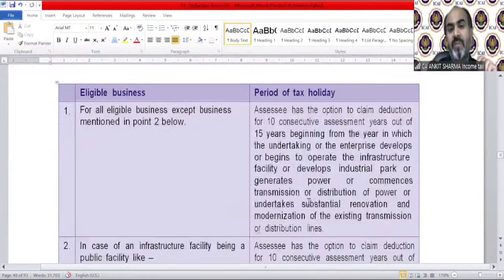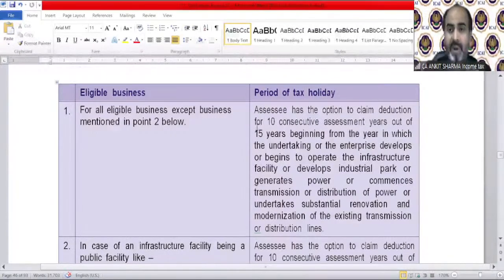Period of tax holiday, we have two kinds of options. For all eligible businesses except the business mentioned in point number 2. If you are carrying an infrastructure facility, a lot of things will fall under the definition of infrastructure, like road construction, bridge, toll, etc. So if you are conducting any activity except in point number 2, in that case, you can avail a deduction of 10 consecutive assessment years out of 15 years, beginning from the year in which the undertaking or the enterprise develops or begins to operate.